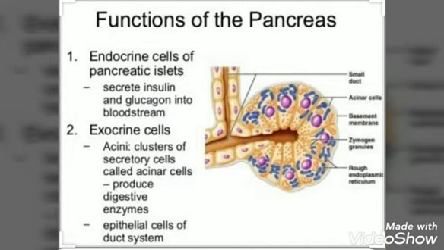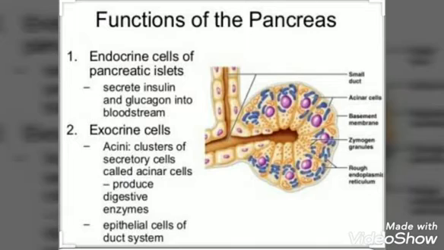This could lead to death. So pancreas will detect this high sugar level in your blood and immediately start releasing insulin into your blood. The insulin will reach the cells and it will give them a message to absorb this sugar so that the sugar level in blood can be lowered.